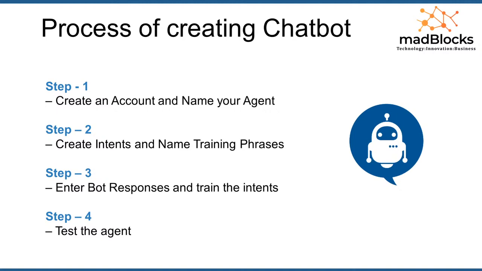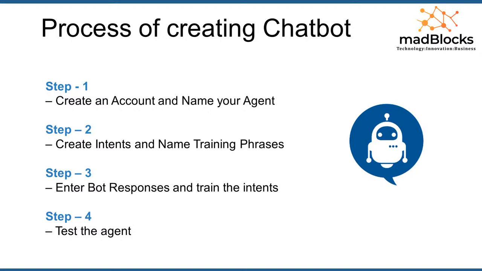Developers have to train the agent, then the agent will understand what the user is talking about. Without training we cannot deploy the chatbot. If you deploy the chat agent directly onto a third-party engine, it cannot understand what you're talking about. That is why we have to create intents, and also name the training phrases. This is what the user will say. So you have to name all the user examples in the second step.